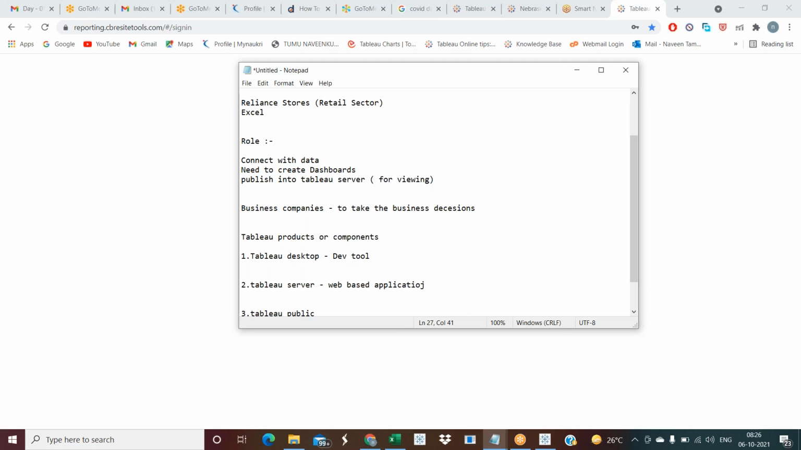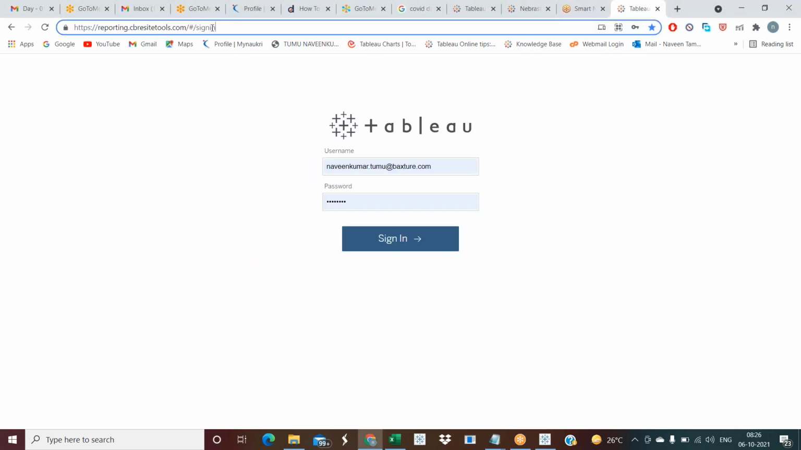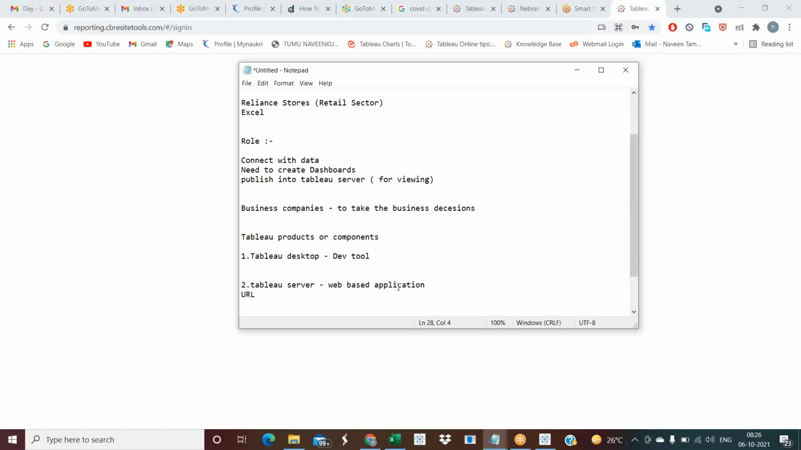We are going to log into it in a browser, such as Google Chrome or Microsoft Edge, any of these. What they will provide is a web-based application. They will provide you a URL. Suppose your client is Reliance, the URL would be something like www.reliance.retail.something.com. They will provide you the URL, and also a username and password.